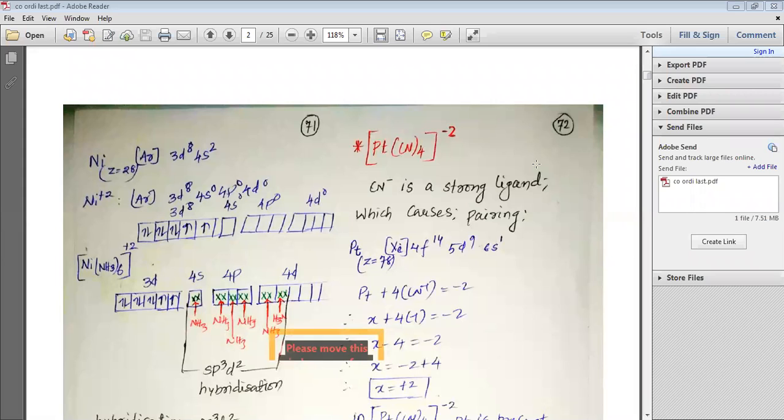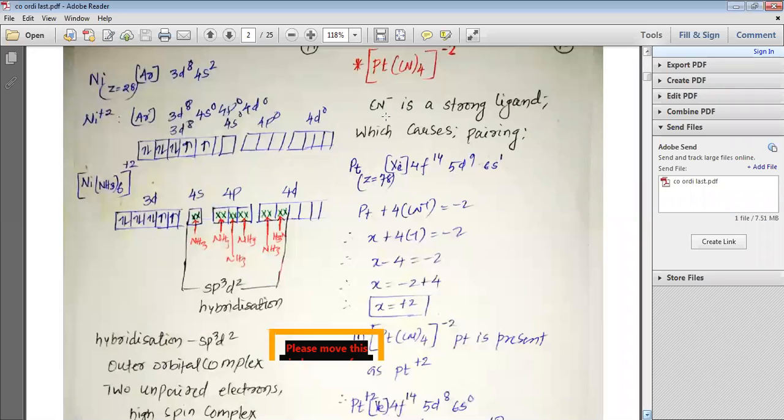This CN minus being a strong ligand causes pairing. We'll look at the electronic configuration of platinum. Platinum, the atomic number is 78, so we'll have xenon 4f14, 5d9, 6s1. We can calculate the oxidation state of Pt in this complex as Pt plus 2.